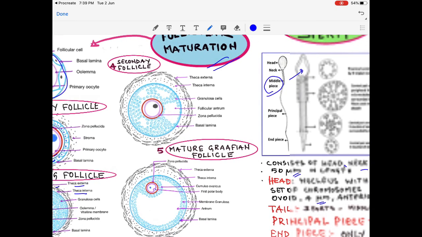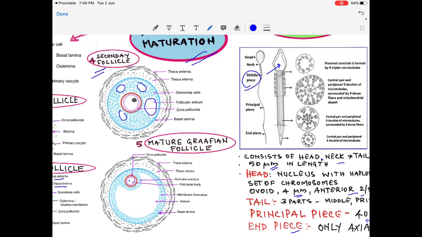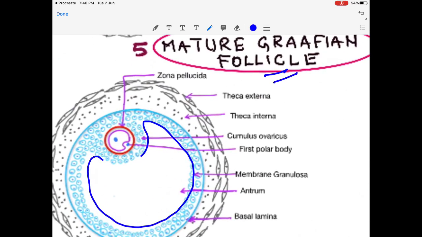Now within the multi-stratified layer, fluid gets collected or spaces are formed. These are called antrum, and at this stage it is called secondary follicle. Now these spaces coalesce to form a single cavity, the antrum, and at this stage it is called mature Graafian follicle. When it gets matured, just before ovulation, you will get a polar body in the perivitelline space, that is the space between the oolemma and the zona pellucida.